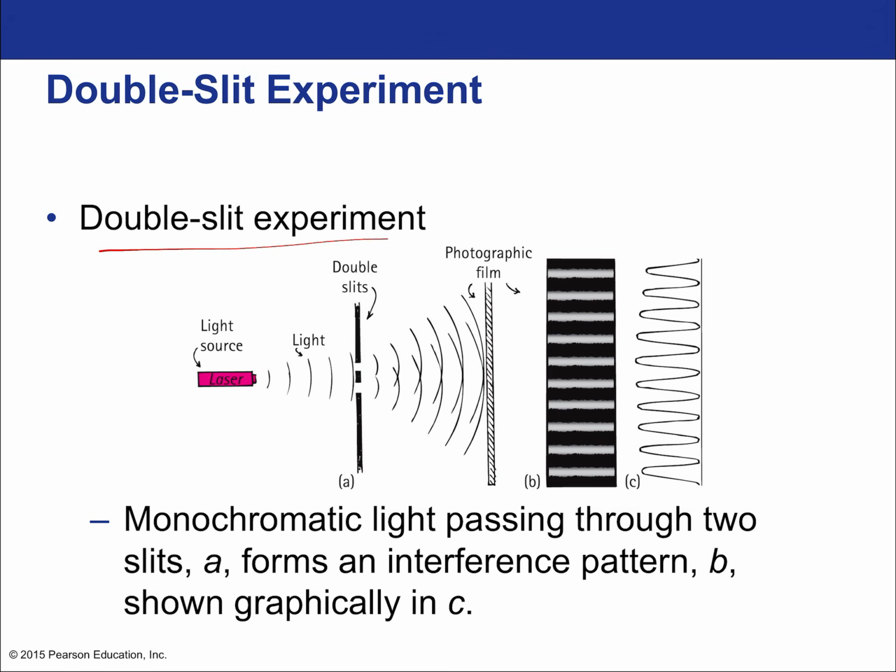And it will have the same likelihood of arriving at a certain location on the screen as the relative likelihood of the intensity shown over here as a graph. In other words, the photon will be much more likely to arrive at any of the spots which show up as a bright spot, and very unlikely to show up as one of the spots that show up as a dark spot, and some in-between likelihood to show up in between. But its actual location is random. Okay? Because it has to be.